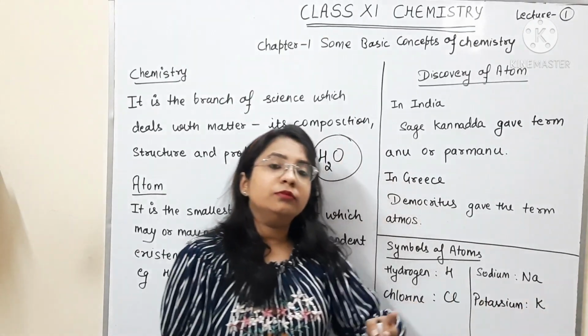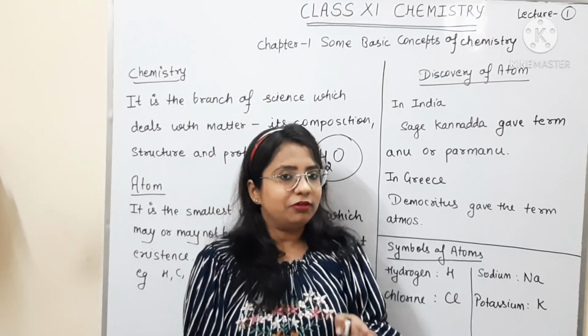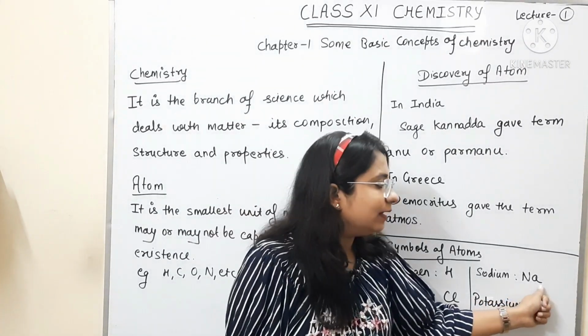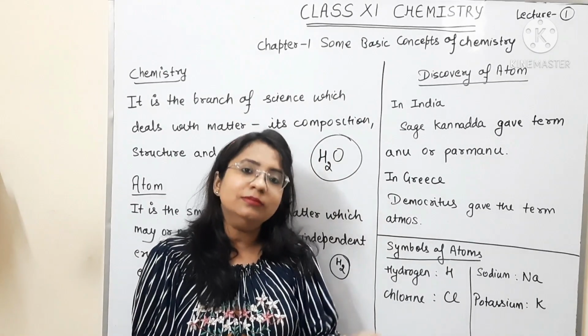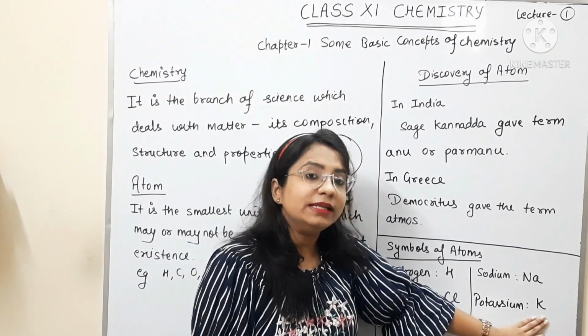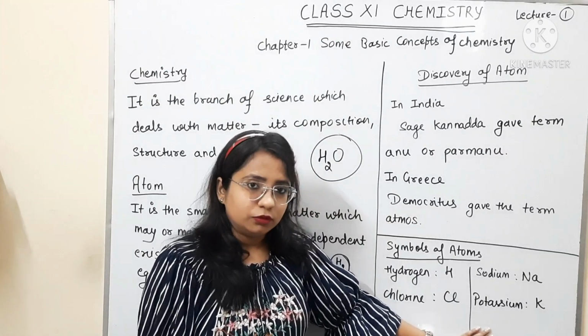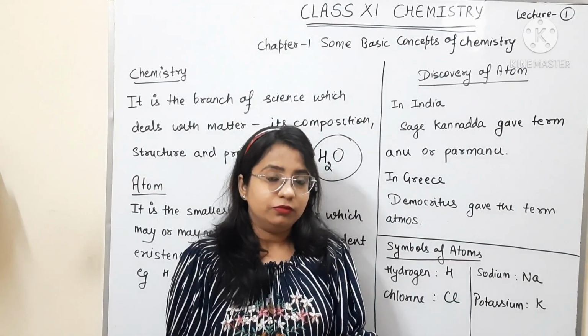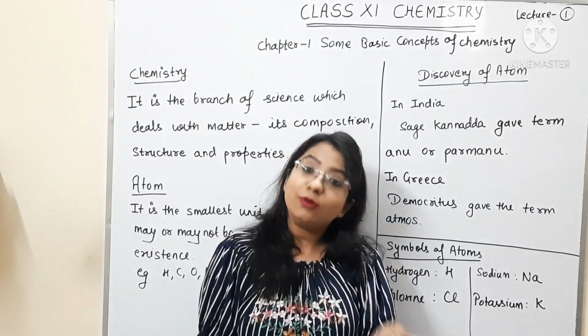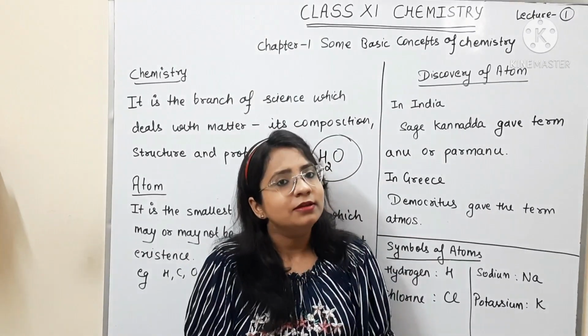It actually comes from its Latin name natrium. That's why we call it Na. Similarly, potassium has the Latin name kalium. That's why we gave the symbol K to potassium. So these are the theoretical representations of atoms which may or may not exist independently in nature.